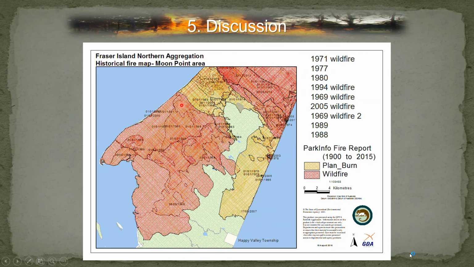And this map really is just showing you the fires that have occurred in this particular area of Moonpoint, and that's normally about every 12 years that we've been seeing that. So there's a dynamical change in fire regimes that is set every 12 years, wildfires or fire management. So between 12 and 18 years, we're seeing these differences in fire.